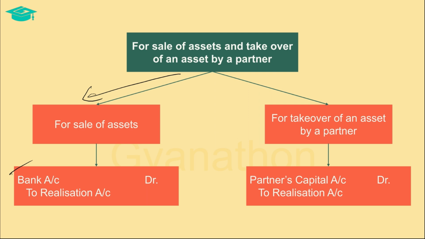After transferring to the realization account, if the asset is taken over by a partner, then the transaction is recorded by debiting the partner's capital account for the amount for which the asset is taken over and crediting the realization account. The net effect of these entries is that the asset goes out of the firm by way of a credit to the realization account. Where the assets were first transferred and sold, the bank balance of the firm increases, and if taken over by a partner, the partner's capital account balance decreases.